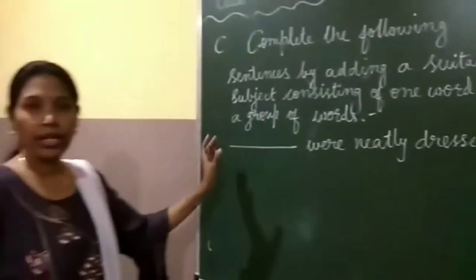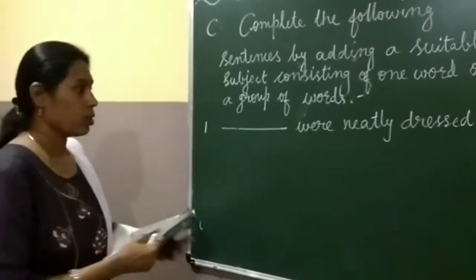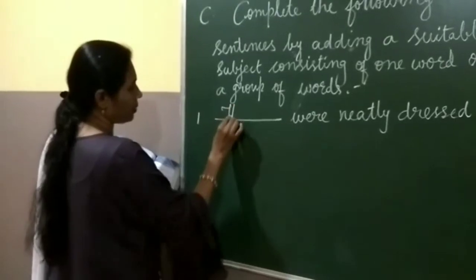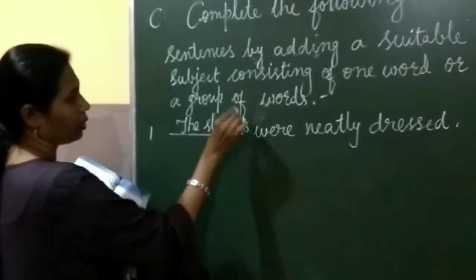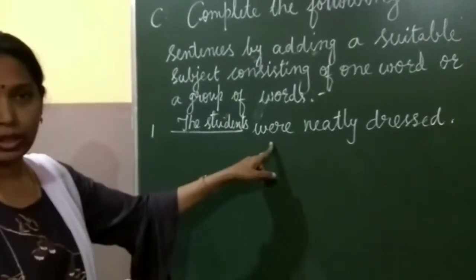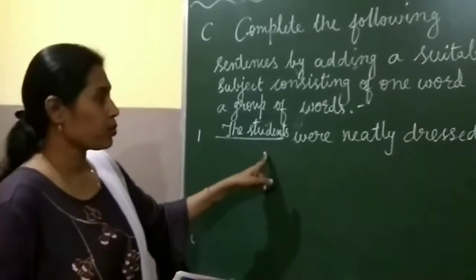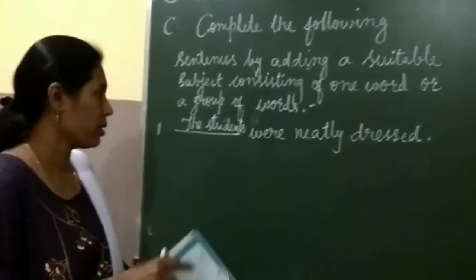So you can write any suitable subject. You can write the students. You have to use plural. Okay, were. You cannot write a singular subject. It should be in plural. The students were neatly dressed.